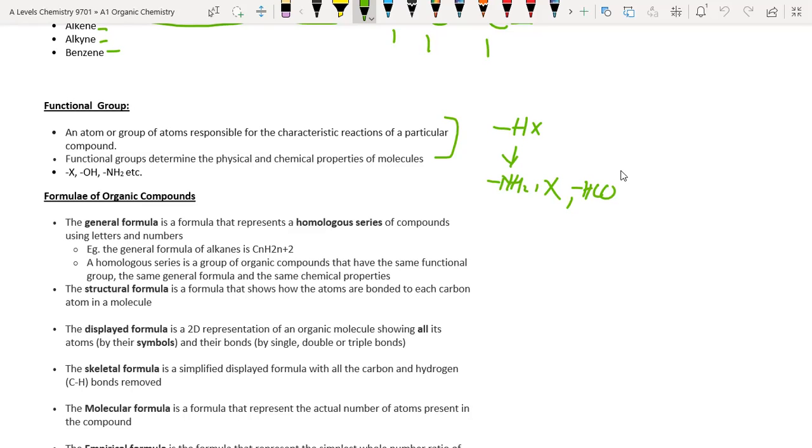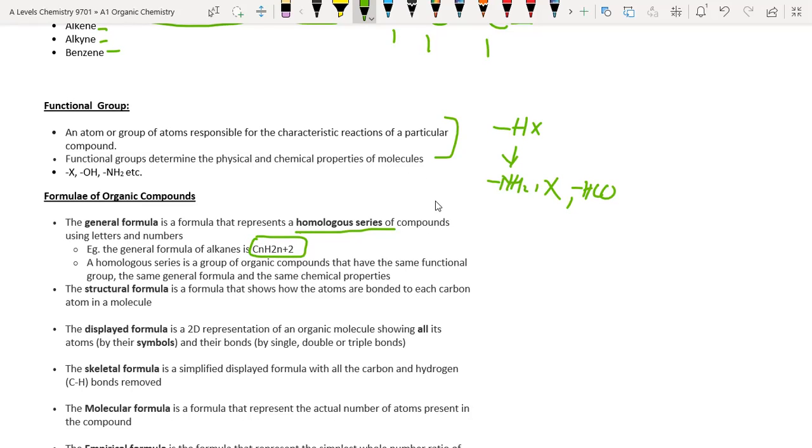So, on the basis of these functional groups and classifications, the formula of the organic compound can also be classified into different forms, like the general formula of a compound that represents the homologous series of the compound. What is the general formula? The general formula represents the homologous series of the compound. Here it is shown for the alkane.